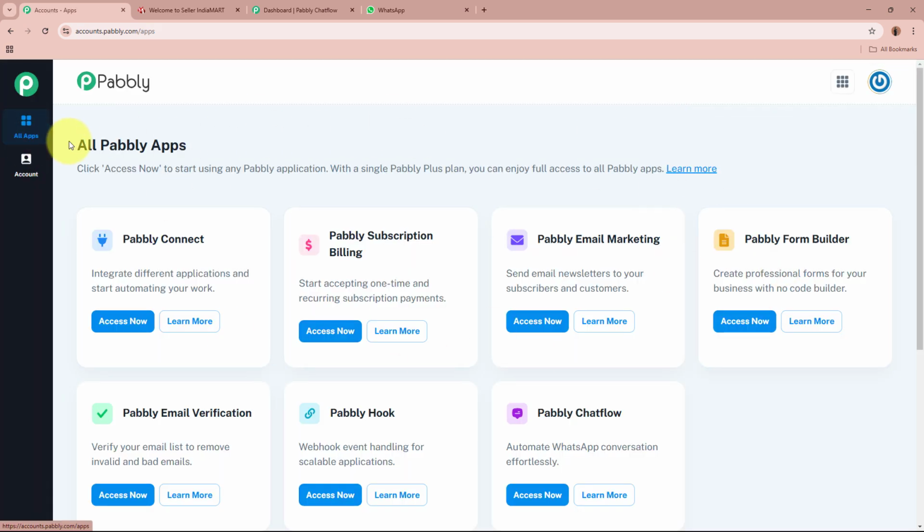After signing in, you can see the All Pabbly Apps window in front of you, in which you can see all the products that Pabbly provides, from which we're going to select Pabbly Connect. For that, we're going to click on this Access Now button right here. If you want to have the access of your Pabbly Chat Flow account on the same dashboard, you're going to find the access of Pabbly Chat Flow right here. I want the access of Pabbly Connect, so I'm going to click on this Access Now button right here.